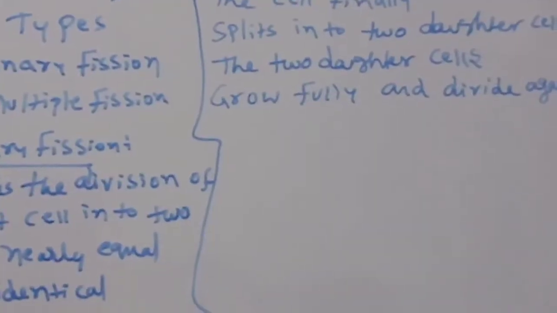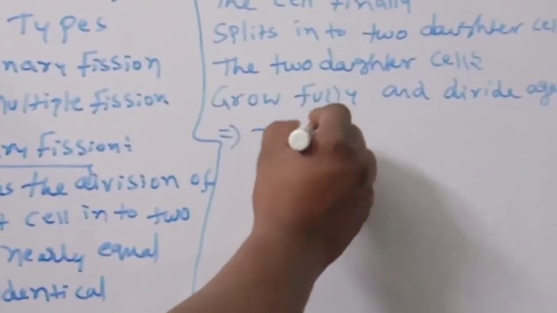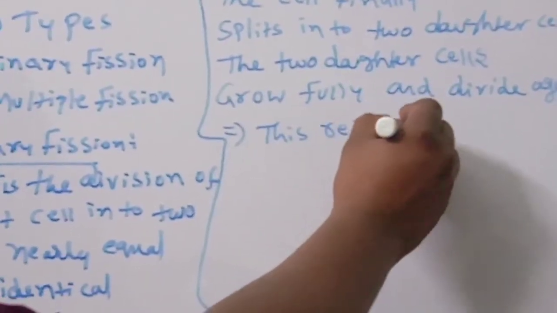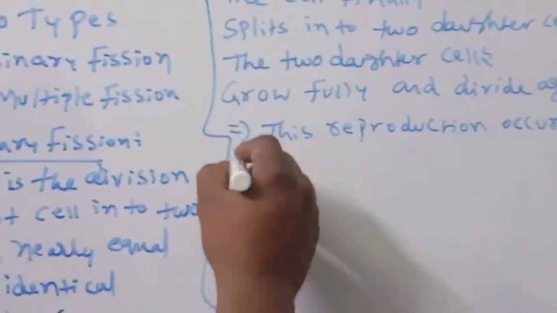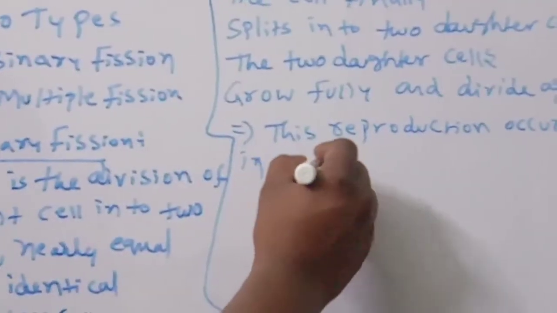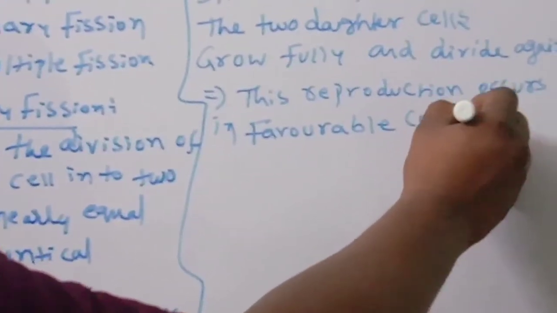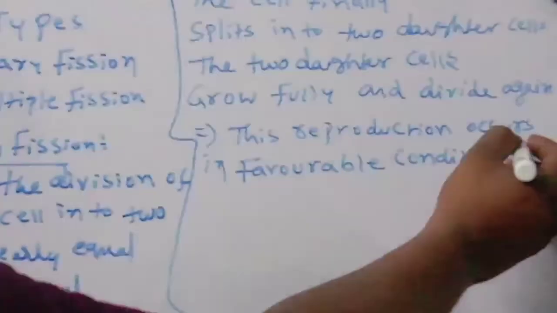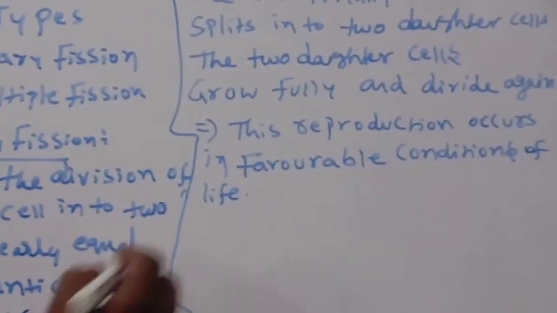Okay, children, this method of reproduction occurs in favorable conditions of life.